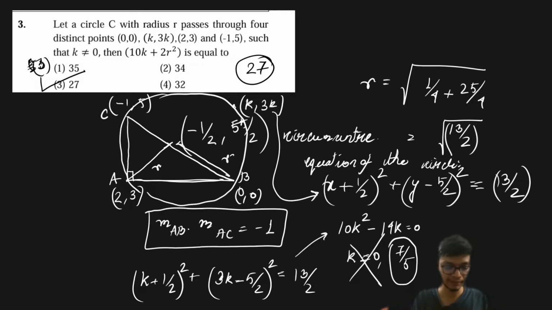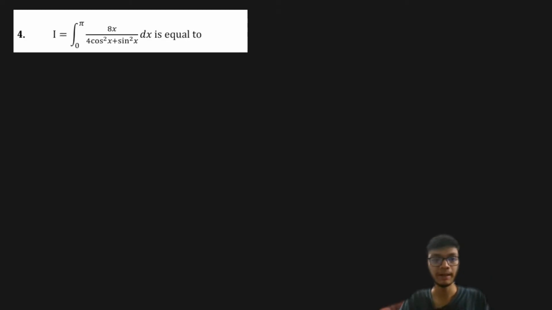The next problem we have is a question from definite integrals. I know many students have difficulty solving definite integrals, but I believe that with the last session that I have already taken, the definite integral part must be simplified for all of you. A general rule of thumb is that whenever you are not able to find what works for the solution of a definite integral, try to think of the most important property, which we also call the king property.